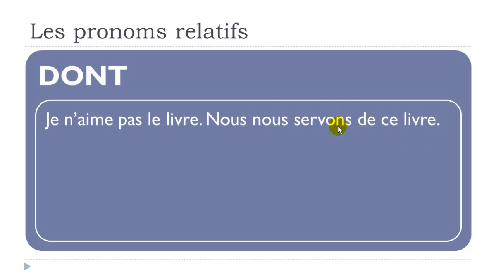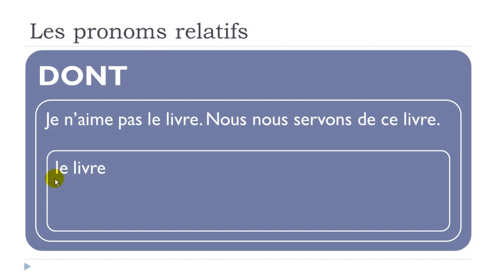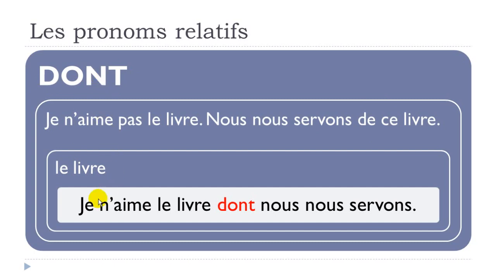We've got the verb here, and between the two we've got the preposition de, so it does tell us that if we don't want to repeat le livre, we will have to use this pronom relatif dont. So the sentence will be: je n'aime, sorry I forgot the pas, je n'aime pas le livre dont nous nous servons. Alright, so remember, you should put the pas. I forgot to write it, sorry. Je n'aime pas le livre dont nous nous servons.